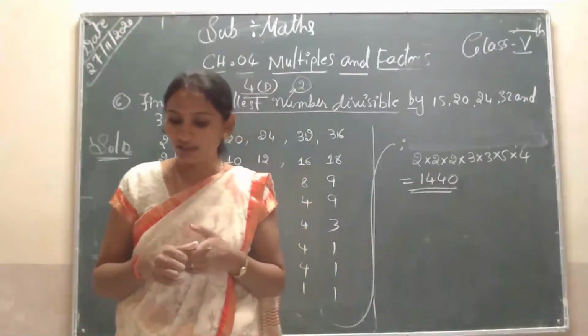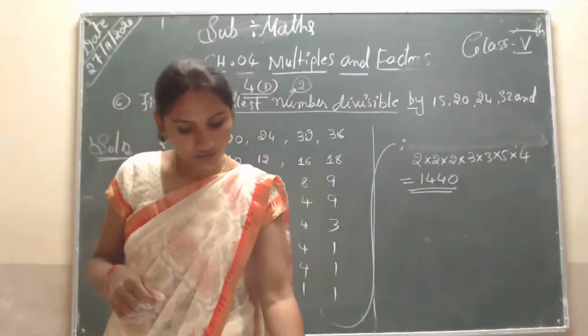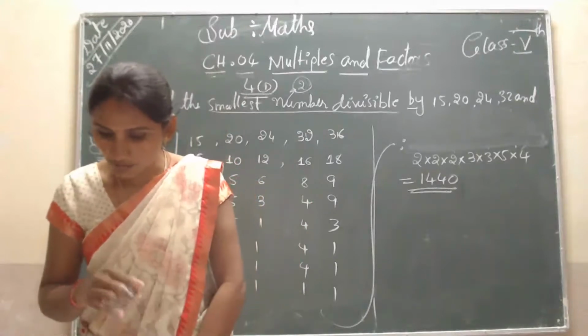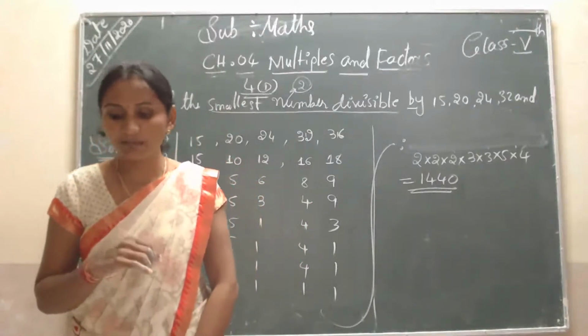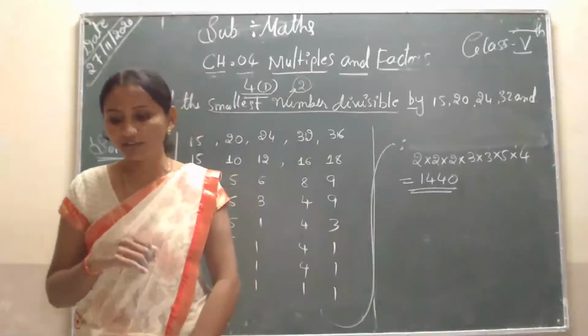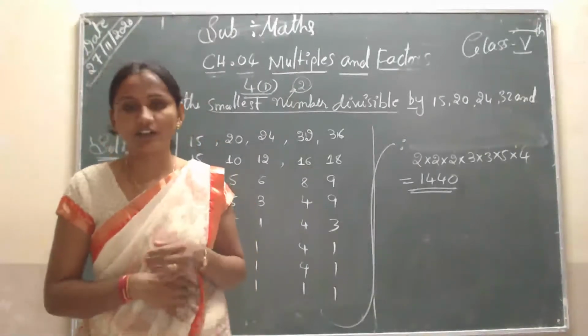So next question, the 8th question, students. The same: find the smallest number divisible by 44, 55 and 220, leaving a remainder of 5.